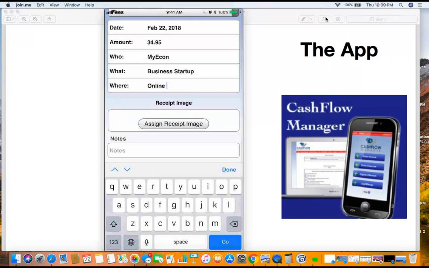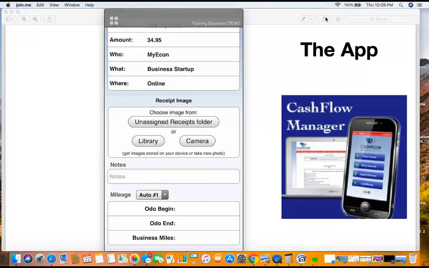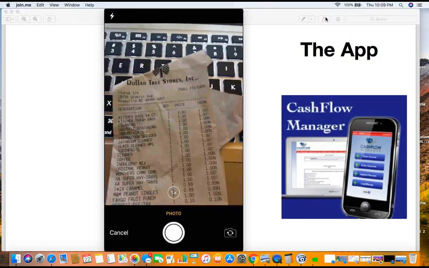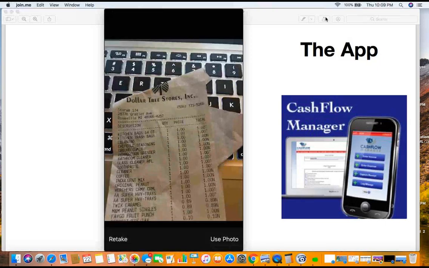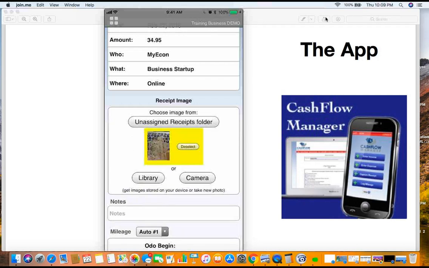We don't want to do things that are not right with the IRS, okay? So what we do here is we got to have your who, the what, the where, and then let's go ahead and double duty here, and we're going to take a picture of a receipt, okay? So I'm just going to take a picture of a little receipt here just for example. Boom. We click that. Now, you could have taken a screenshot of your receipt when you signed up in the business, or every time they send you that thing, you know, thank you for continuing to be a MyEcon member, right? And you can upload that in here, okay? And you would get that from your library, okay? You won't take a picture of that. You'll just have a screenshot, and it'll be in your library. You click on that, and you can just pull it right from your pictures.